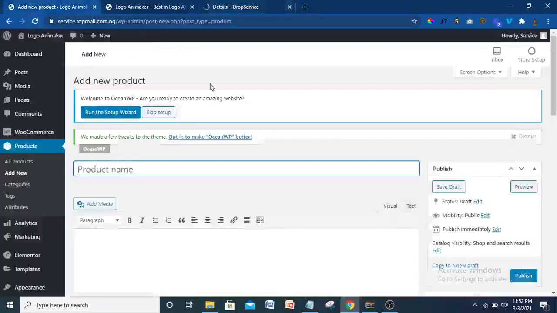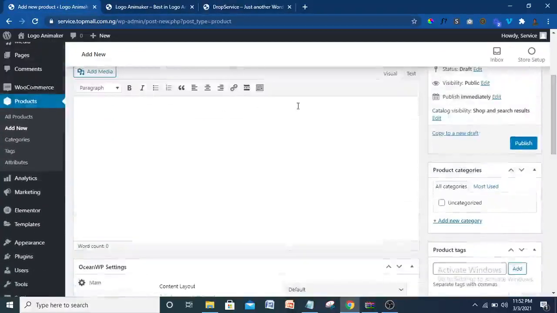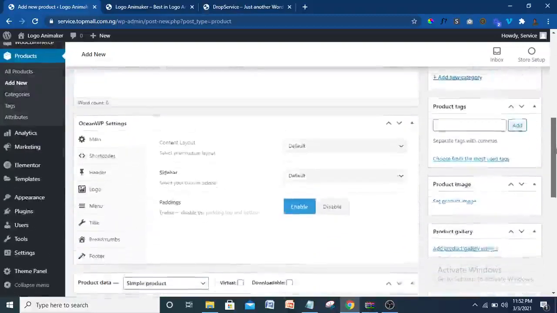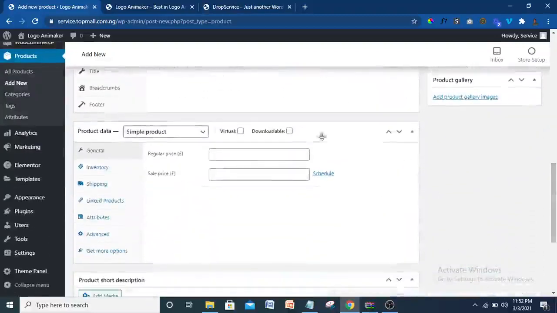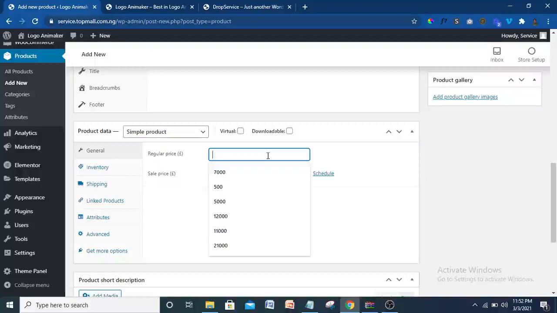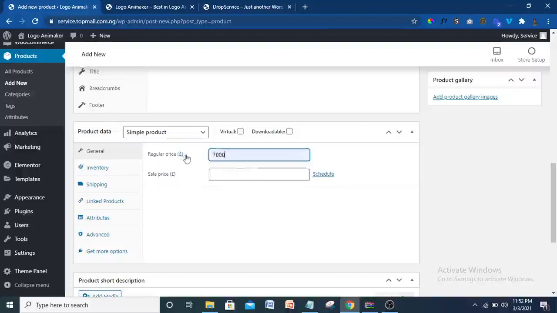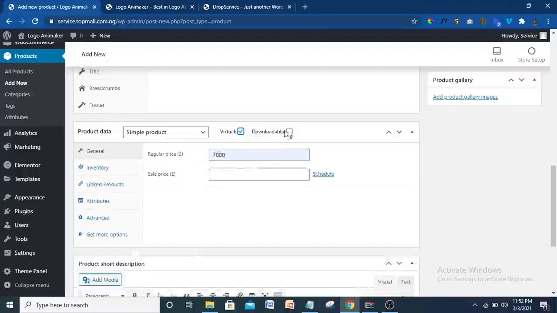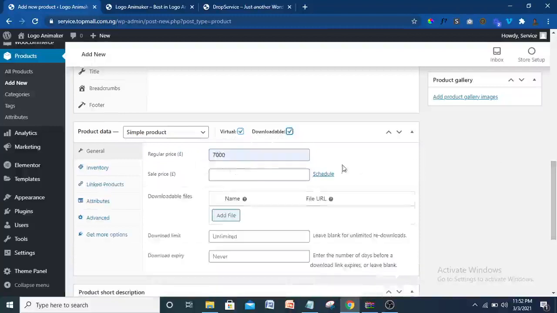So let's come back to product here. The first product I have here is basic. Just click add basic. Click on basic, then just come down straight. You don't need to put in the long description. All right, so let's come down straight. So the amount, how much is it? I'm leaving it at 7. You know, the unit here is in pounds. I'm going to change to naira later on, or any currency that you want. So I'm going to click that it is downloadable.